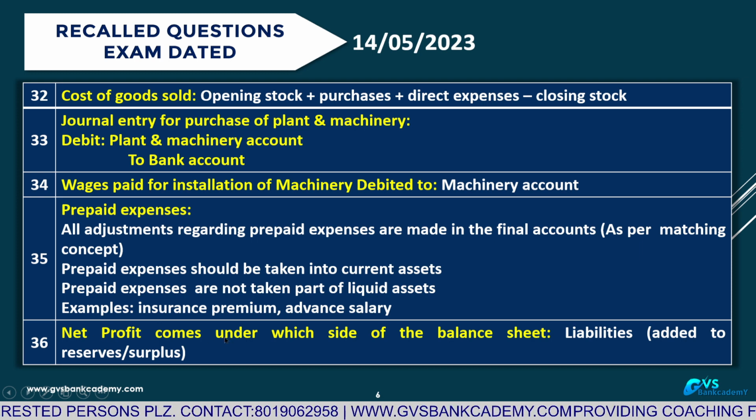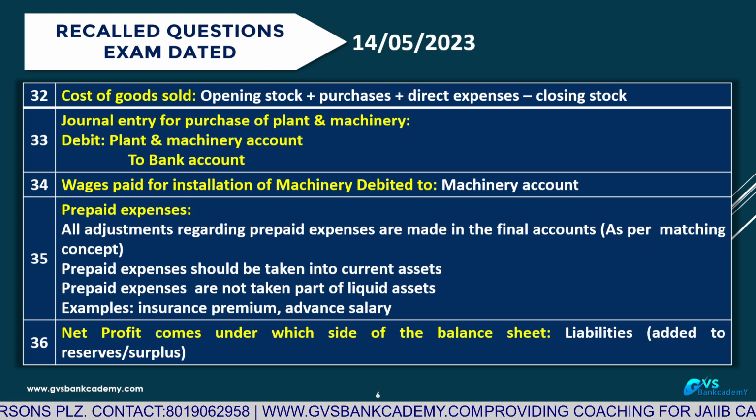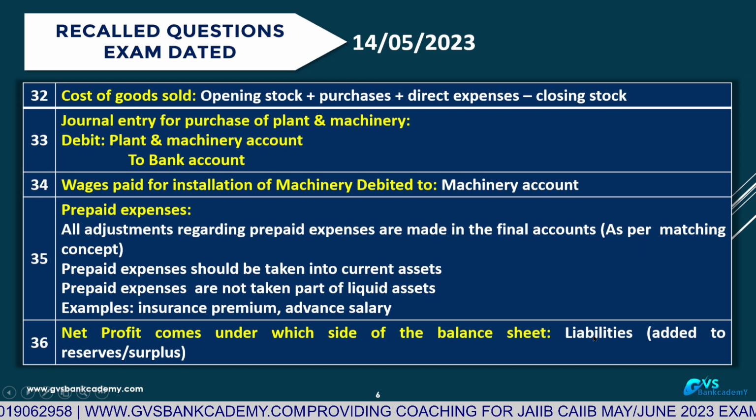36. Net profit comes under which side of the balance sheet? Suppose from the profit and loss account, net profit is there. That is going to be taken to the balance sheet, liabilities, added to reserves and surpluses, or we can show it as part of surpluses under reserves. So it is part of liability. So this is under which concept?